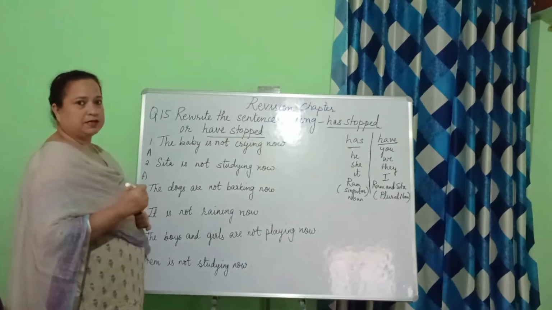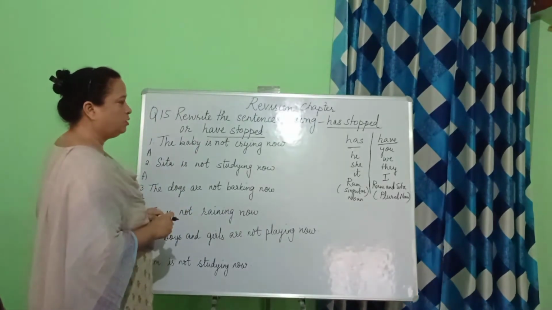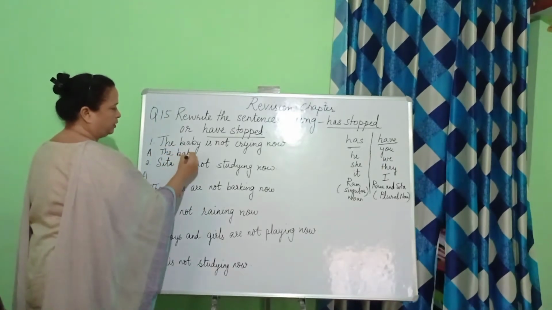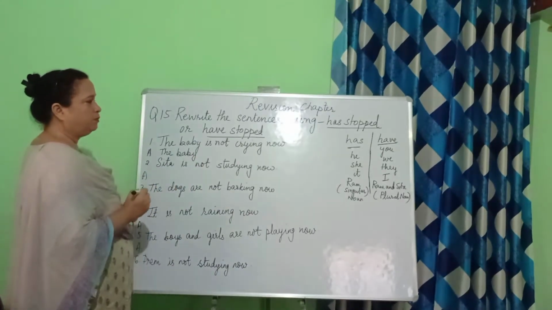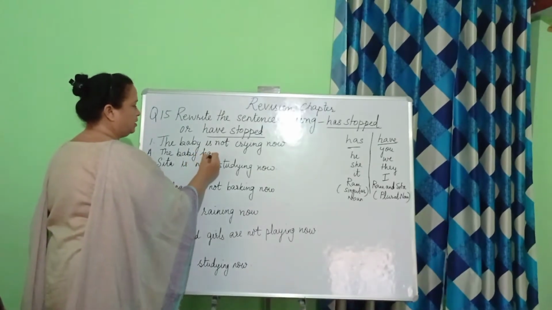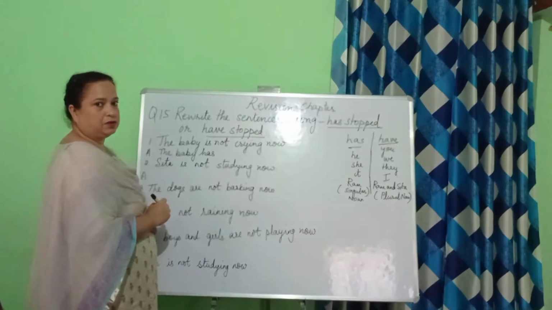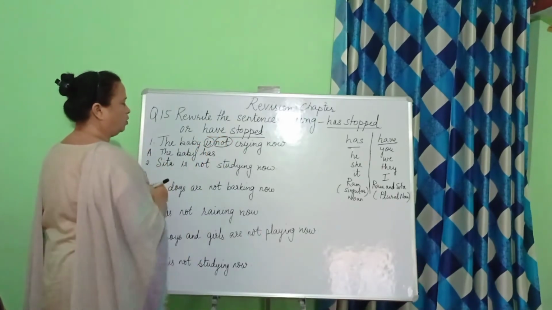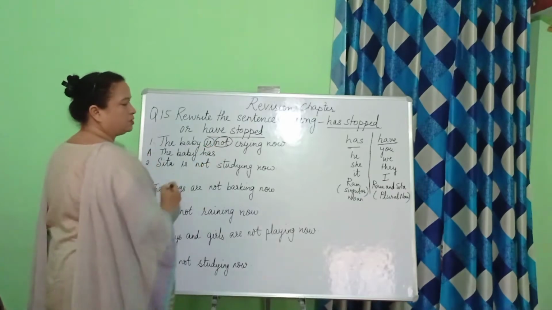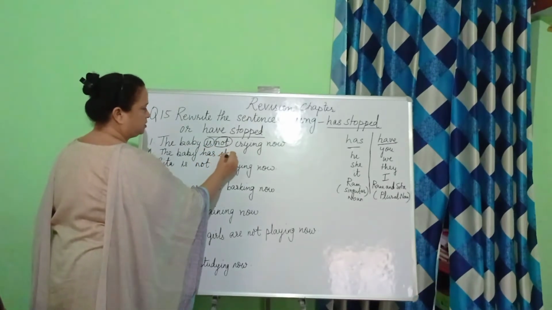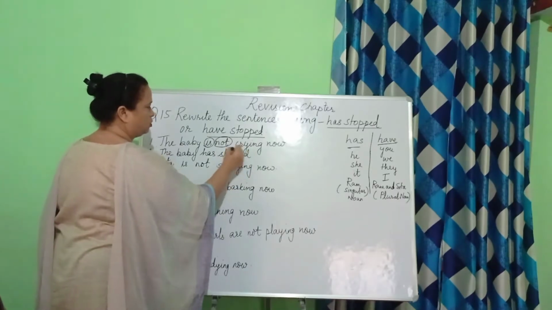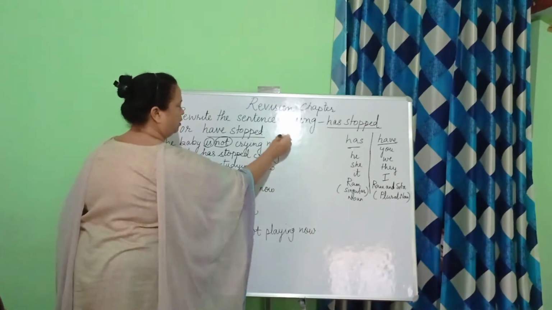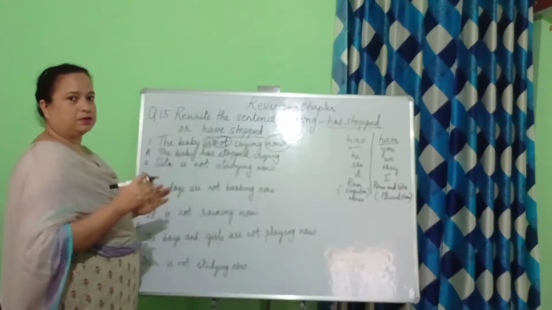So how do we rewrite our sentence? I have already told you that if we have a singular noun, we will be writing our answer using has. So the baby, now what do we do? The baby, first of all we need to write has, but while writing the answer, what are the words that we need to remove? So number one is is, then not. So the baby has, instead of using is not, we will be using has stopped. That means the baby is no longer crying, and we will be removing another word, that is now. Now, because now means right now.